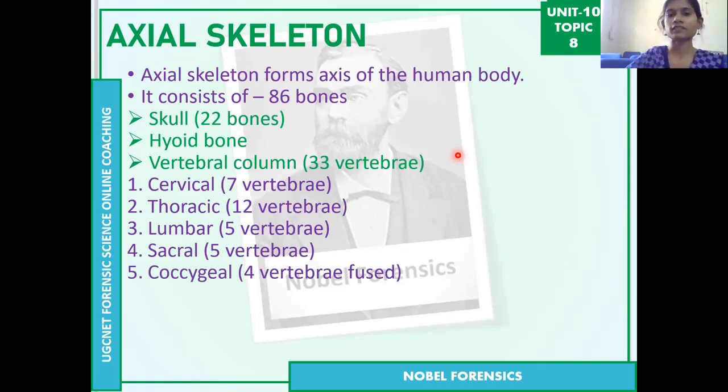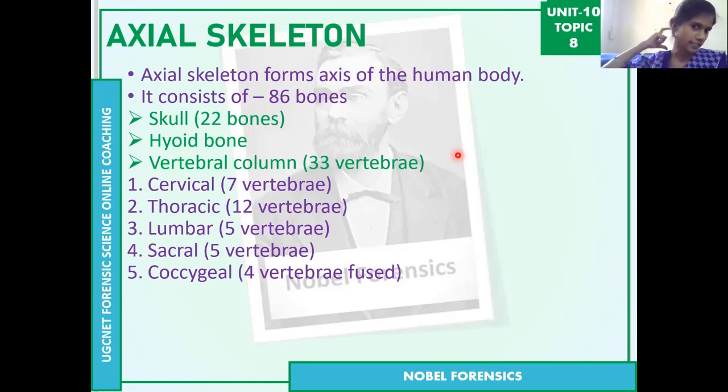So the entire 33 vertebral bones are divided into 5 types. The vertebral column starts from where it connects to the foramen magnum, this hole of the skull, and goes to the backside of the body. It is divided into 5 parts based on their function and the structure of the bones.